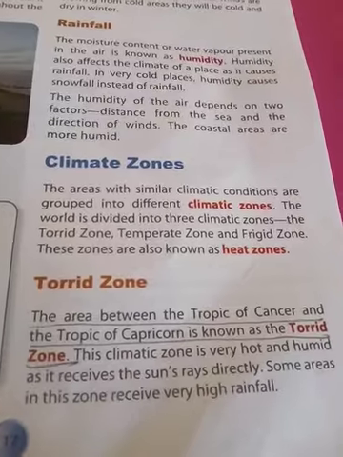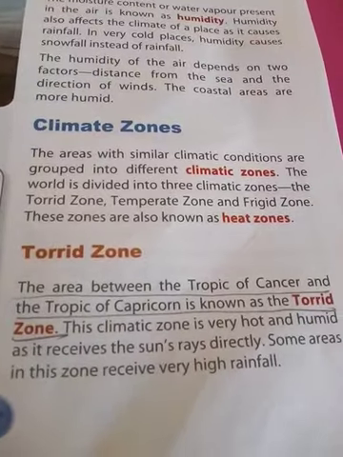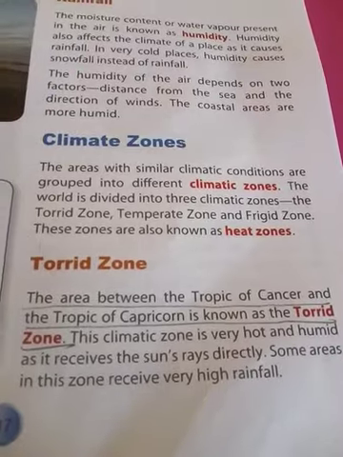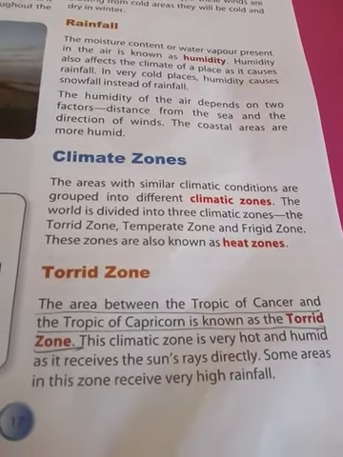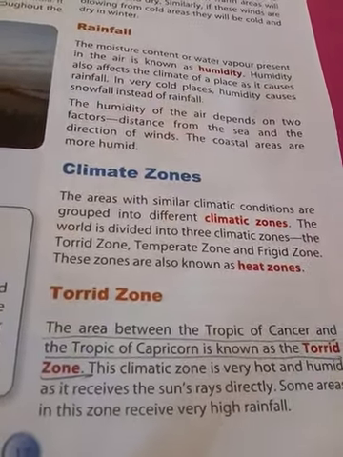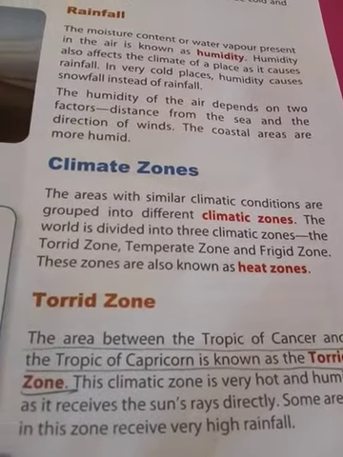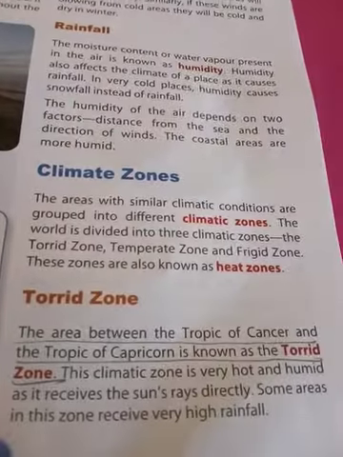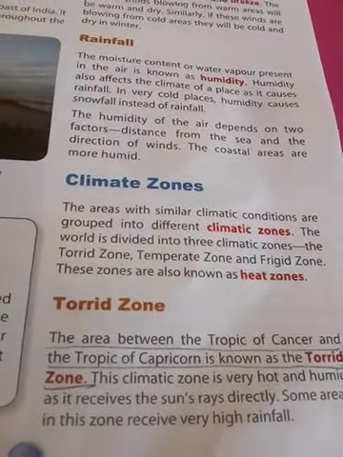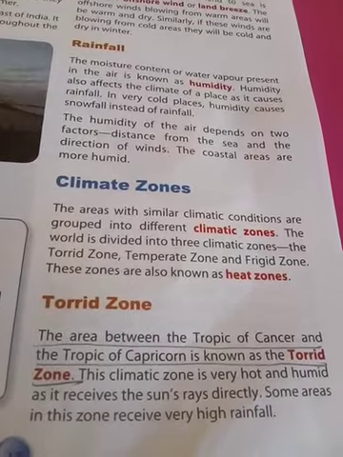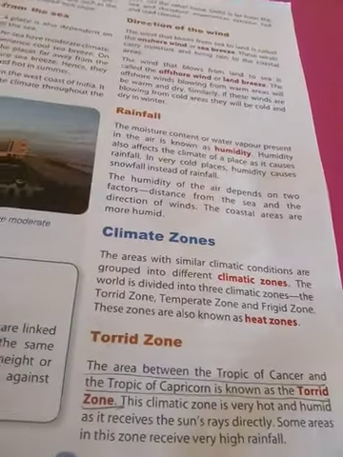First we are going to see the torrid zone. The area between the Tropic of Cancer and the Tropic of Capricorn is known as the torrid zone. This climatic zone is very hot and humid as it receives the sun rays directly. This is very important.